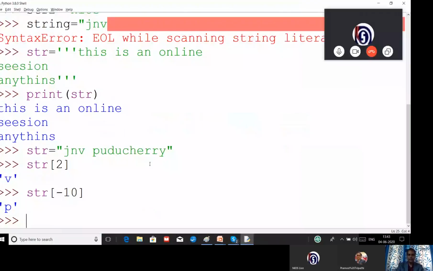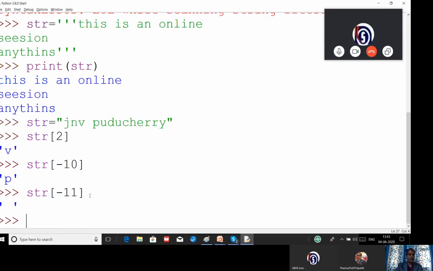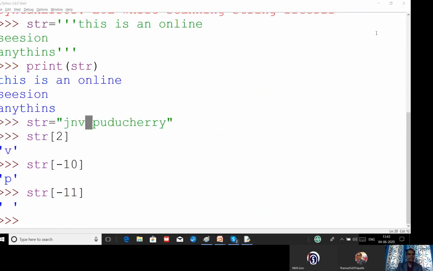One more example I will give you. Now you can see I have given -11. Empty space, whatever you have given, that is also treated as a character if it is in between, before the string or after the string.